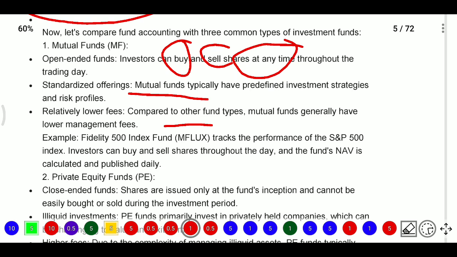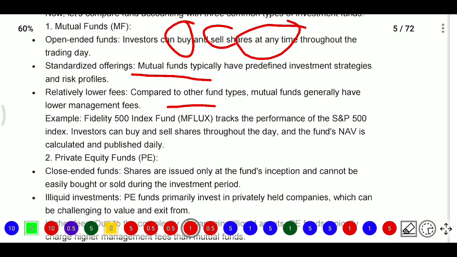For example, Fidelity 500 Index Fund. It tracks the performance of the S&P 500 index. The S&P 500 is like our NSE and BSE, Nifty 50 and Bank Nifty, the same as the S&P 500. Investors can buy and sell shares throughout the day, and the fund NAV is calculated and published daily.